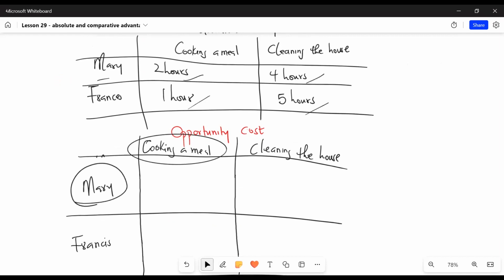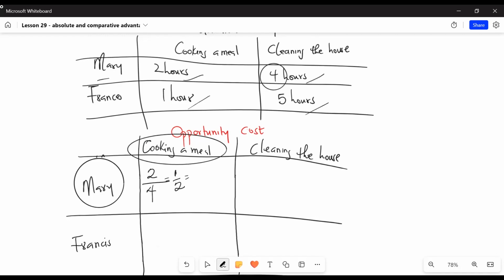So for Mary, the opportunity cost of cooking the meal is the 2 hours it takes Mary to cook the meal divided by the 4 hours it takes Mary to do the alternative activity, which is cleaning the house. So in this case, the opportunity cost of cooking a meal for Mary is half of the house that Mary could have cleaned that she didn't.